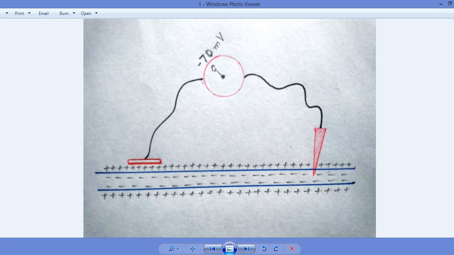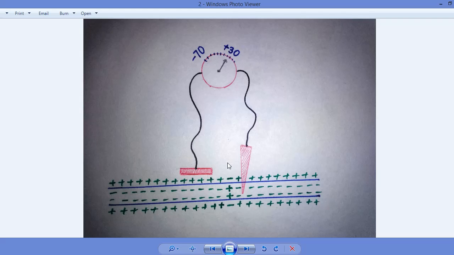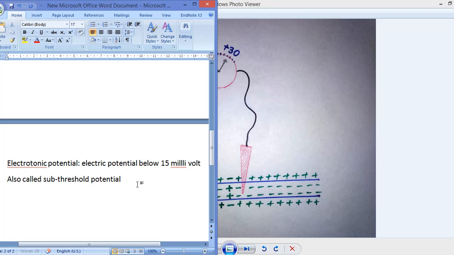It will go from minus 70 to plus 30, and that is actually the depolarization step of the action potential. We can see over here that this is the depolarization, where the positive charge is going inside. Normally what happens during depolarization, repolarization, and the whole action potential? Action potential is having two main steps. I'm going to write it in detail.